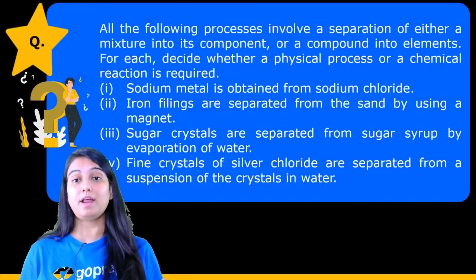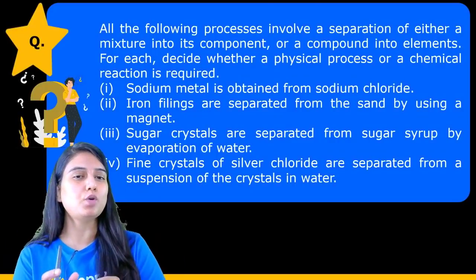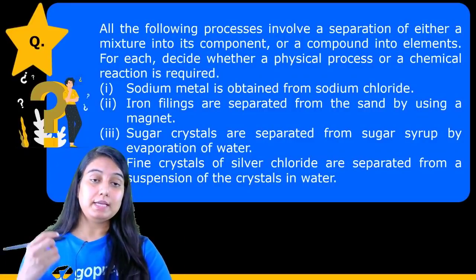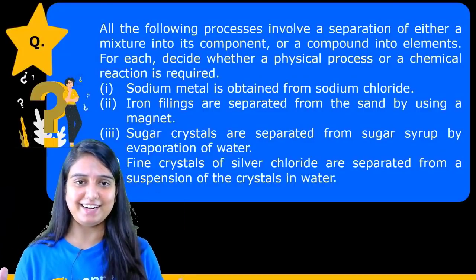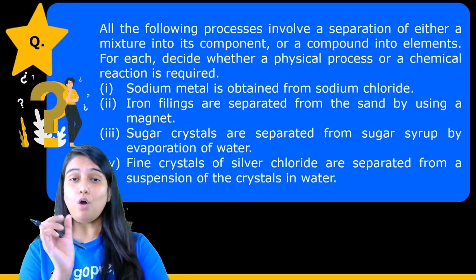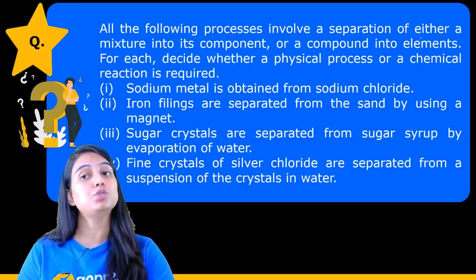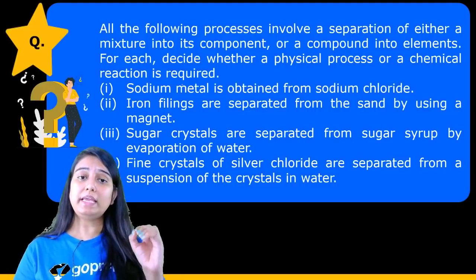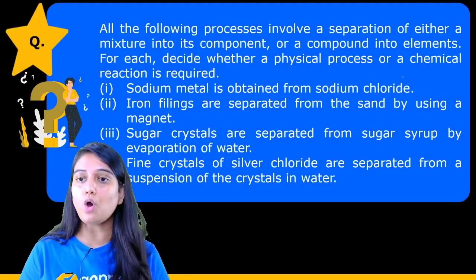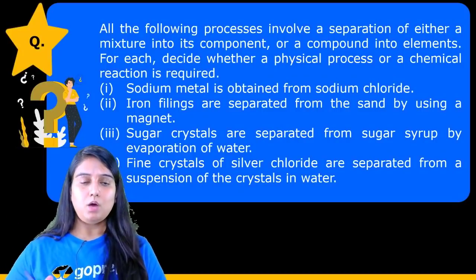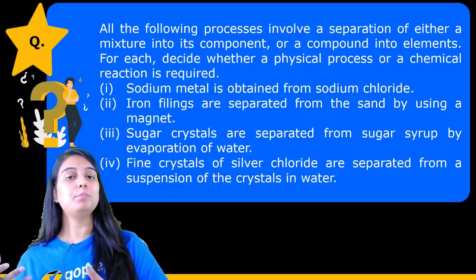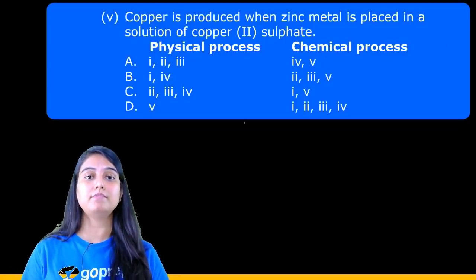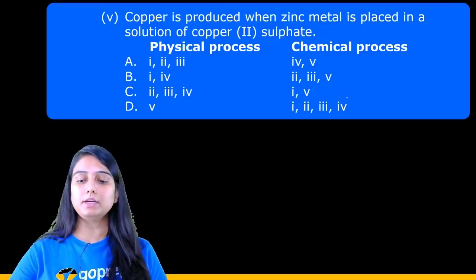Now look, the question looks very big, but yes, there is only one thing you need to know and the question is pretty easy after that. Let's read the question. Whenever a question comes in front of you, never be scared by its length. So yes, here's the trick for this question. All the following processes involve a separation of either a mixture into its components or a compound into elements. For each, decide whether it is a physical process or a chemical reaction is required. We have been given 5 statements, and we have to find which one is the physical process and which is the chemical process.